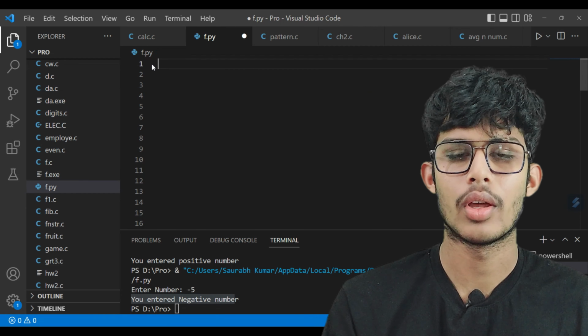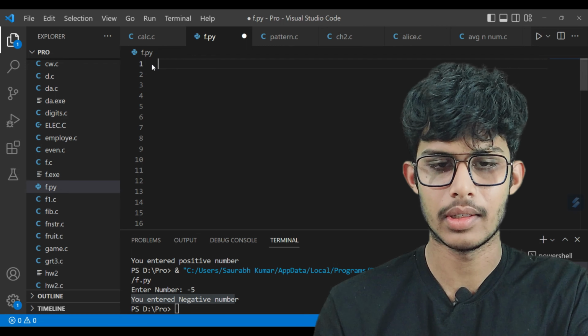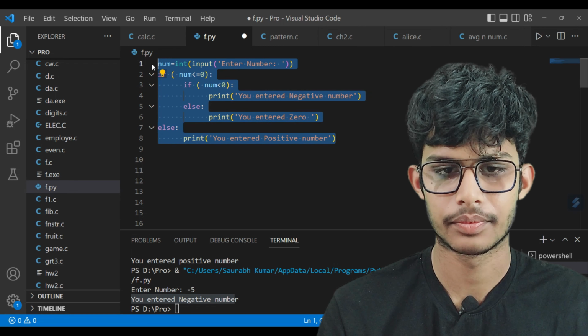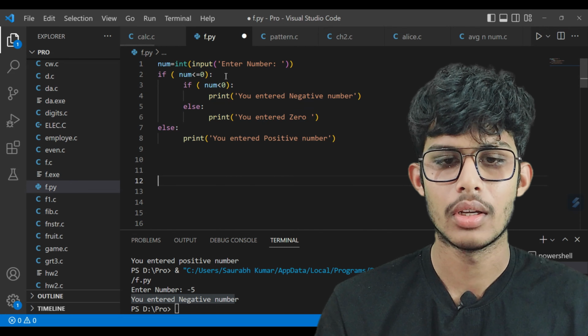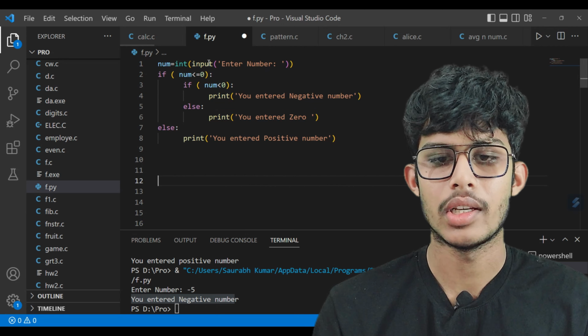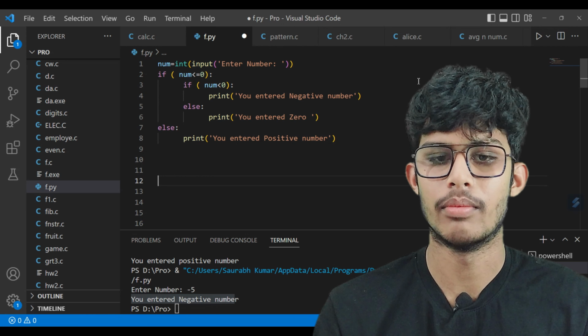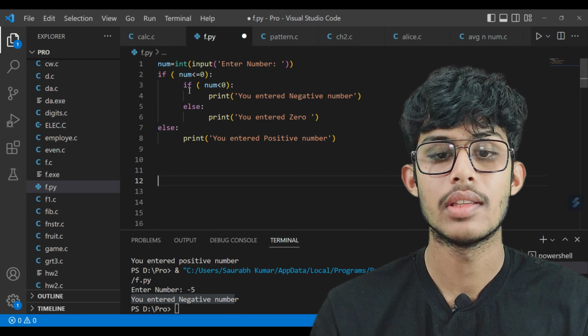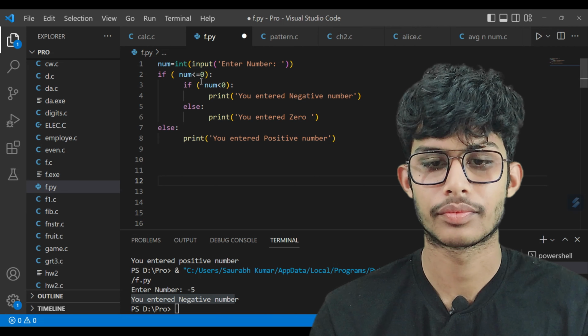Now I have copied the code from the example and I am going to paste it here. So this was the code in which there is a num variable of integer type, in which the user is asked to enter a number. Then there is an if statement with the condition num is less than or equal to 0.